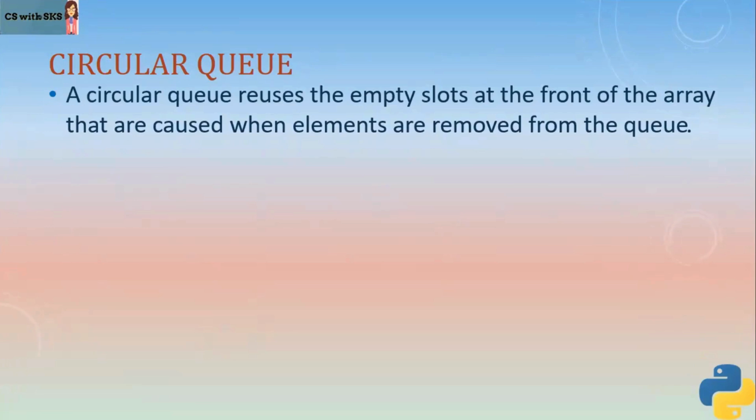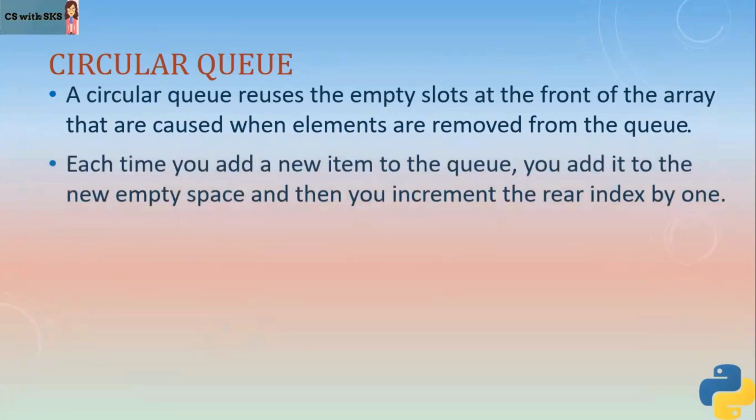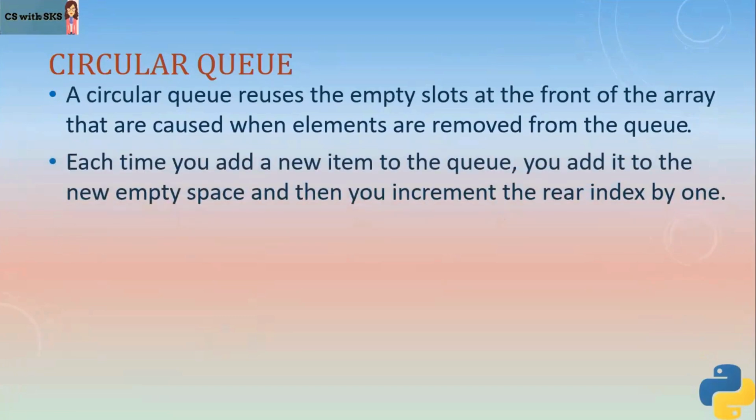I will explain this with the help of an example also. So it is like both the ends of the array are attached with each other, right? Each time when you add a new item to your queue, you add it to the new empty space and then you increment the rear index by 1.